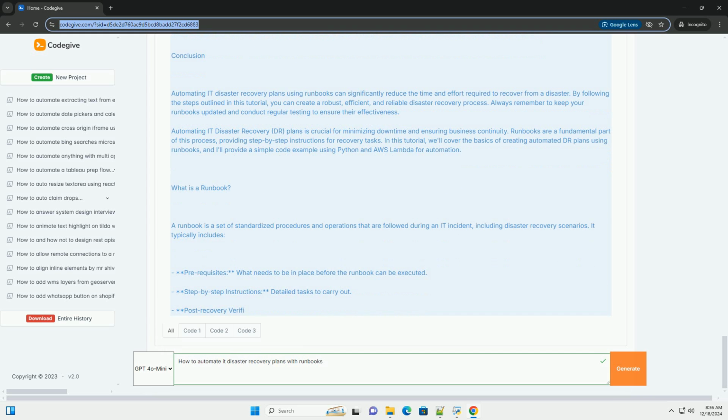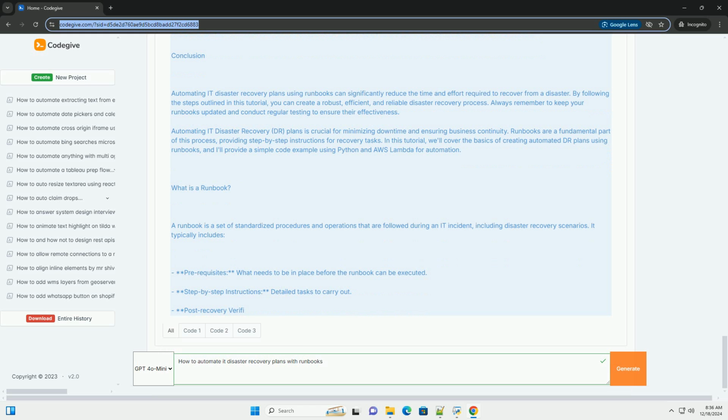2. Critical systems: identify which systems are critical to your business operations. 3. Recovery procedures: document the procedures required to recover systems. 4. Roles and responsibilities: clearly define who is responsible for each step in the recovery process. Step 2. Create a runbook.